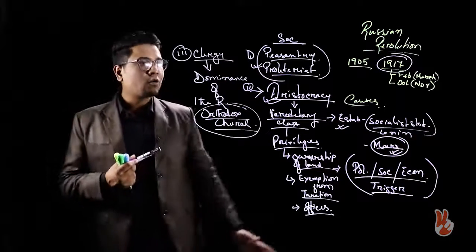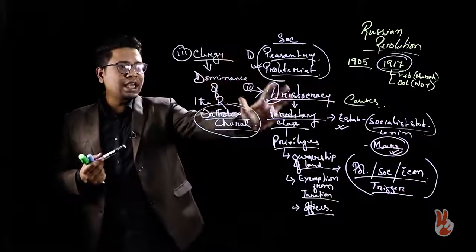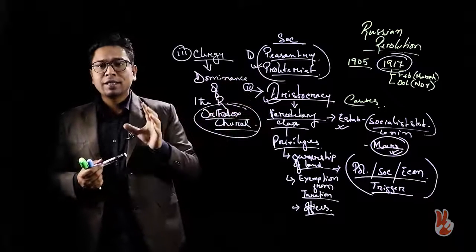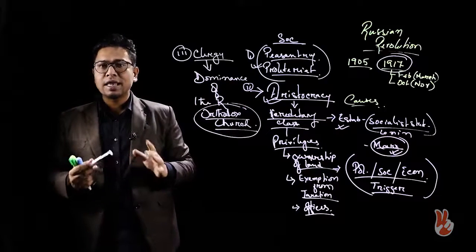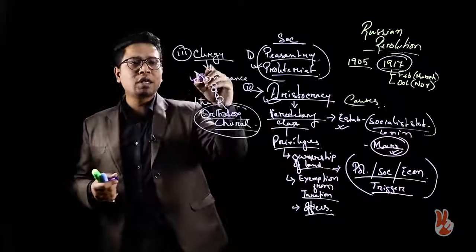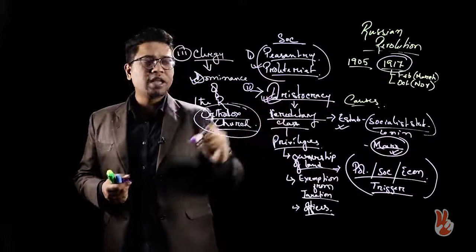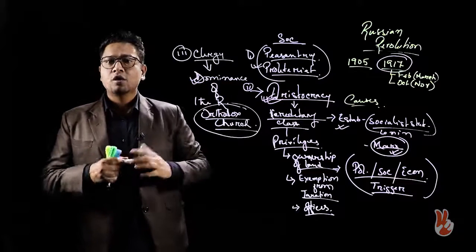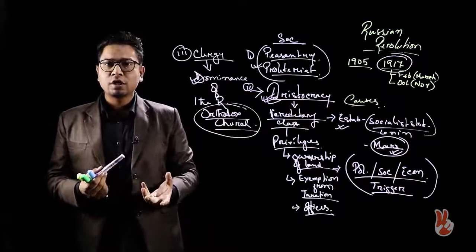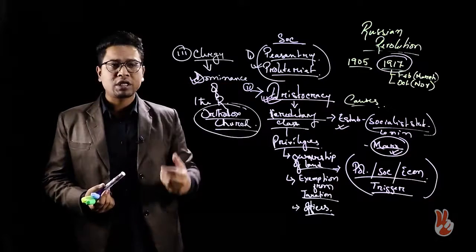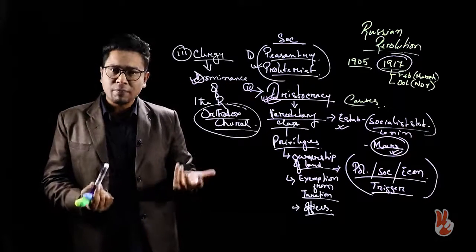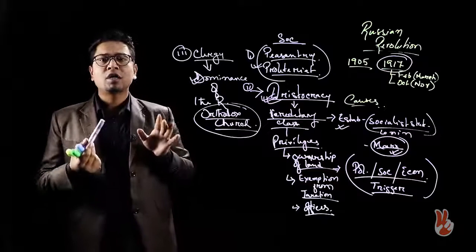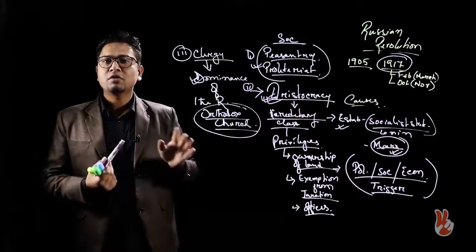Now, if you look at all the elements of Russian society on the eve of the revolution, you will see that the revolution that occurred in France got rid of these particular elements of society, that is the aristocracy and the dominance of the church. That's what happened during the French Revolution. As an outcome of the French Revolution, the aristocracy disappeared and the church and state were separated. However, the revolution had not had much of an impact in Russia.